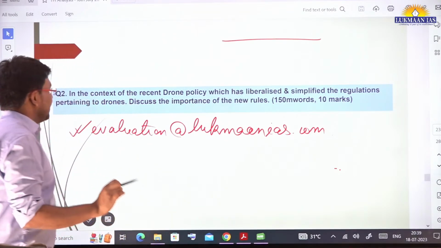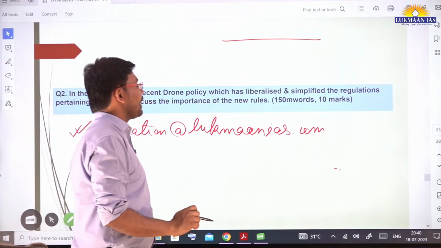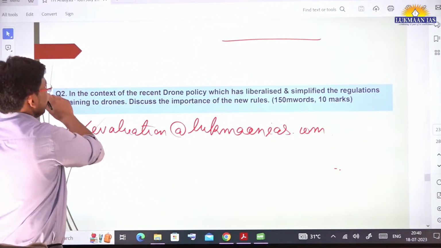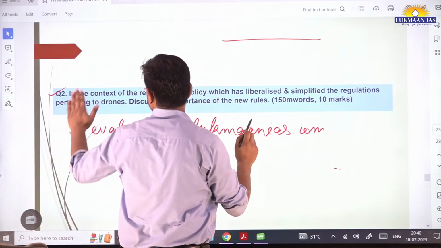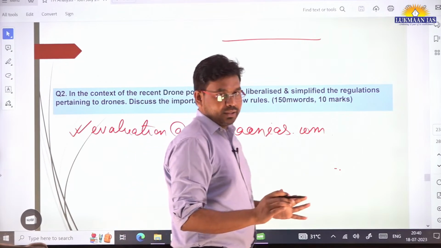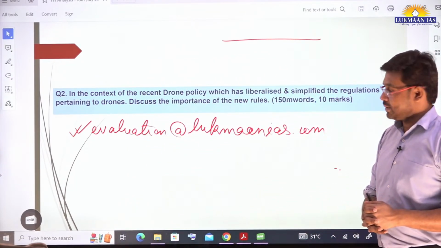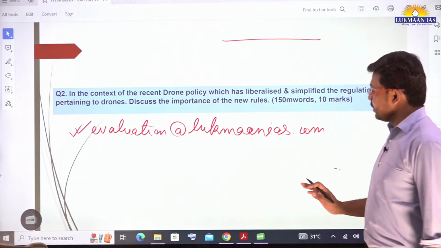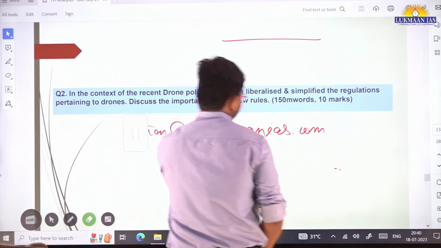It says, in the context of the recent drone policy which has liberalized and simplified the regulations pertaining to drones, discuss the importance of the new drone rules. It is a simple question. You need to discuss the new drone rules that are in place. So you can write the answer to this question in your free time.